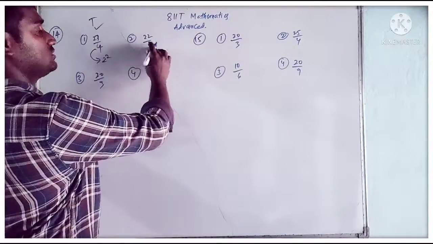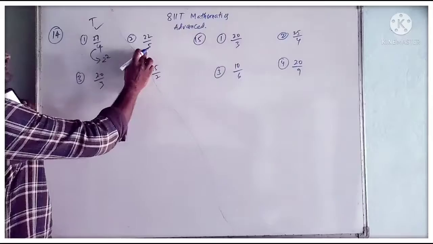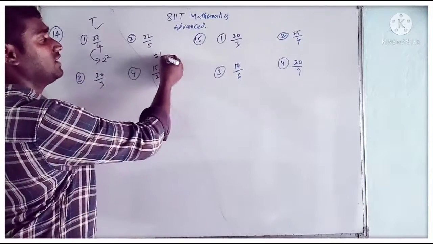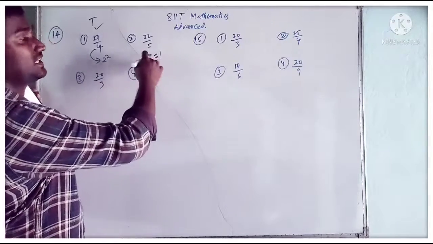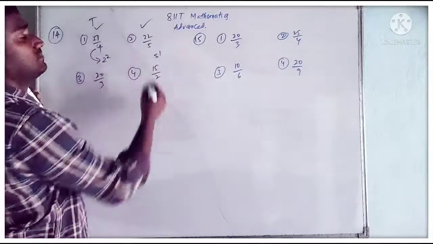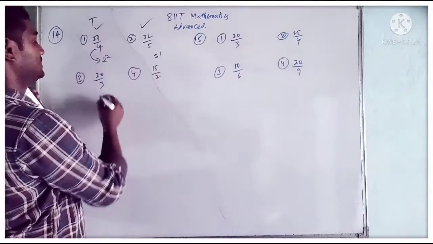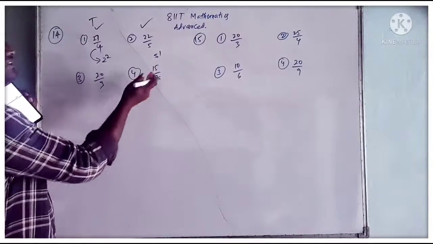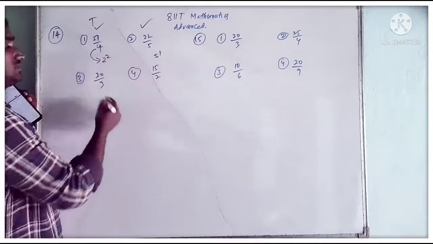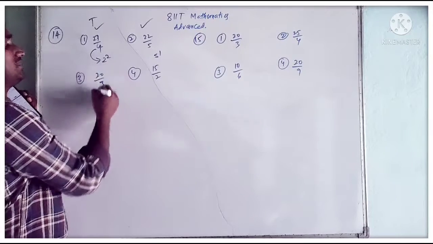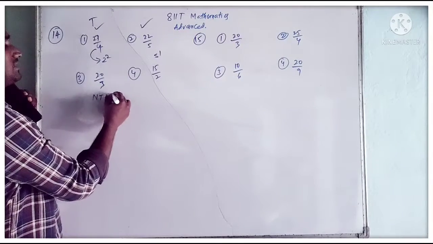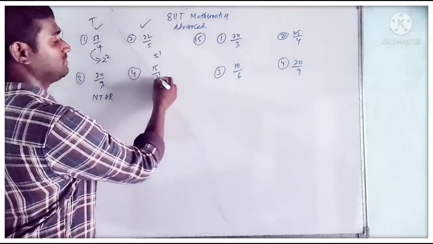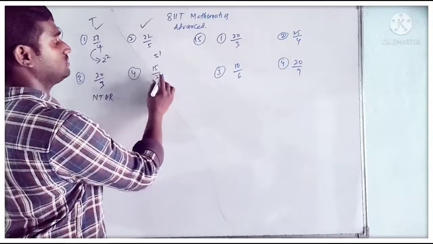And 22 by 5. Is there any cancellation? No. Check the denominator: 5 power 1. If the denominator is only in the power of 5, or power of 2, or both, it is terminating. So it is terminating. This is also 5 power 1. Next, 20 by 3. The denominator is not in the power of 2 or 5, here we have 3. It is not terminating, it is non-terminating and repeating. Next, 15 by 2. Sorry, 15 by 2 means 2 we can write as 2 power 1.